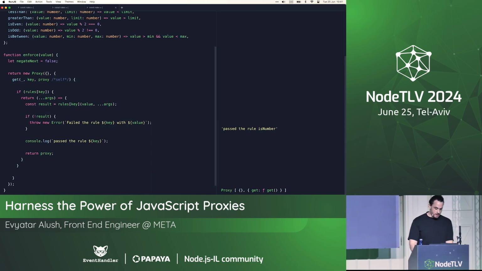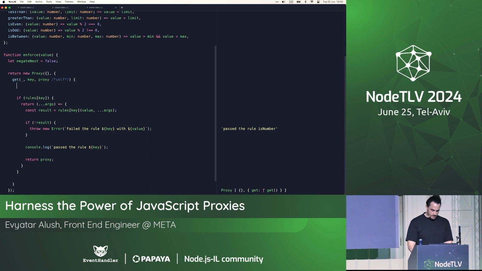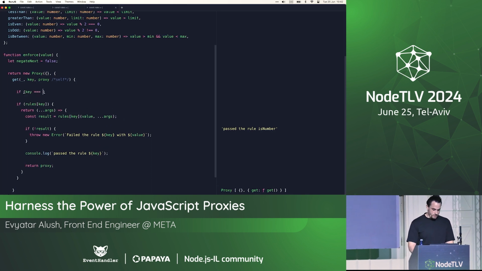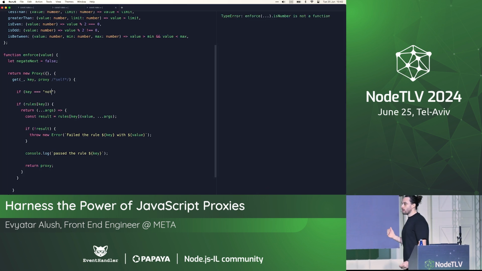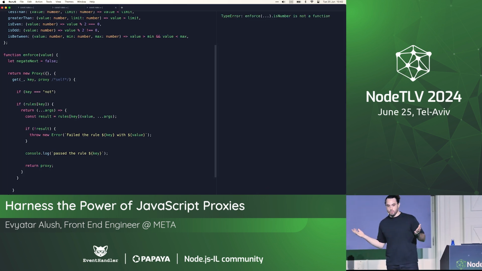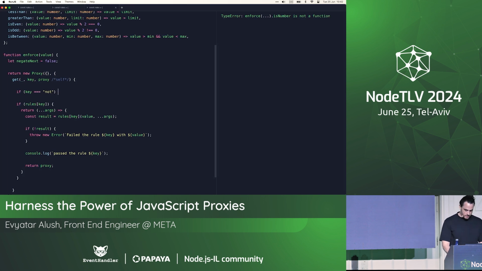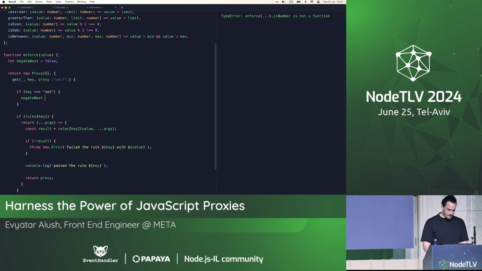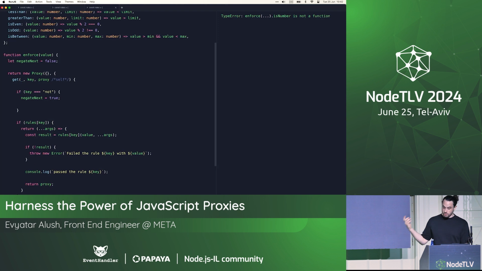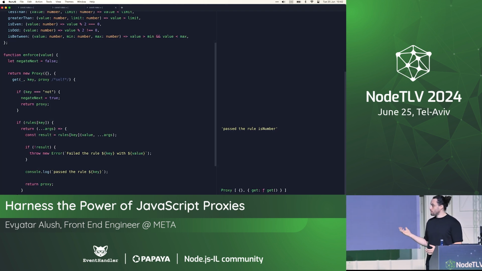So what we're going to do now is, well, if key equals false, and again, this is the cool part, because even though we don't have any property with this name, we can do whatever, because JavaScript Proxy is super dynamic and allows us to do whatever it is that we want. So I'm going to do if key equals not, negate next equals true, and we want to return the proxy. So return proxy.